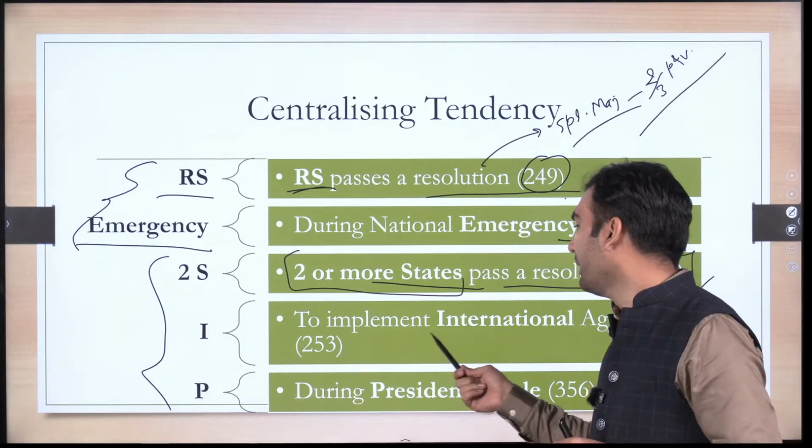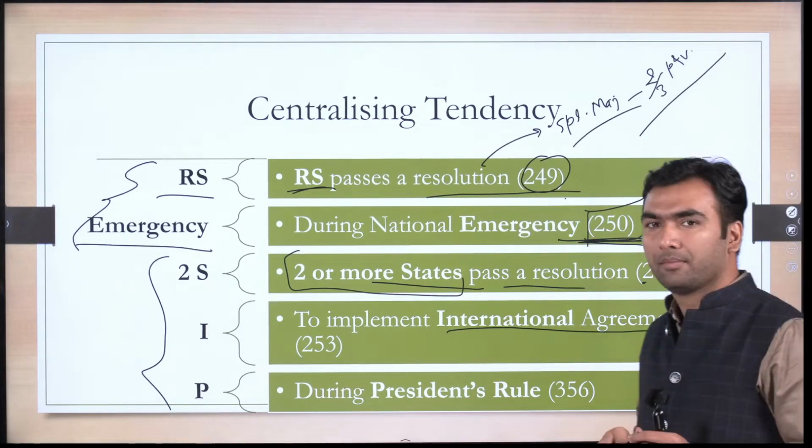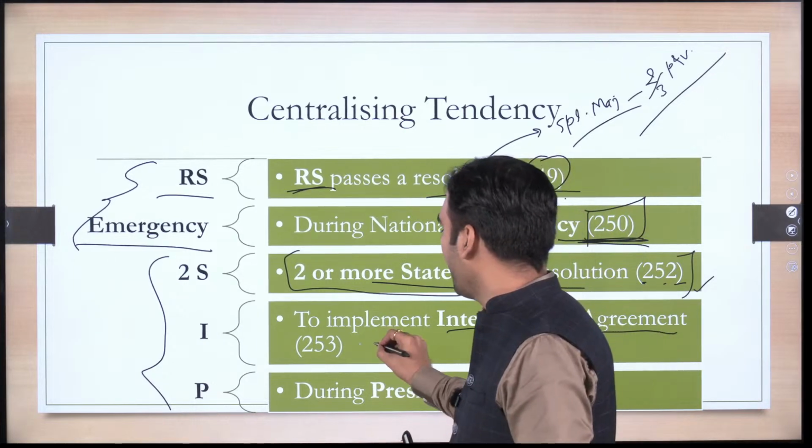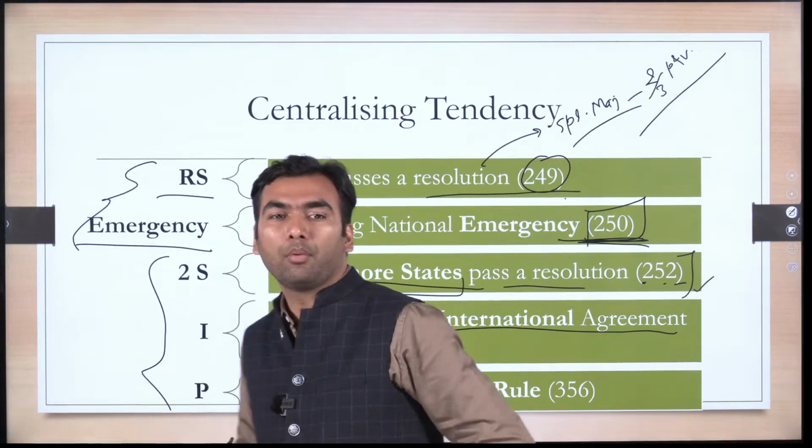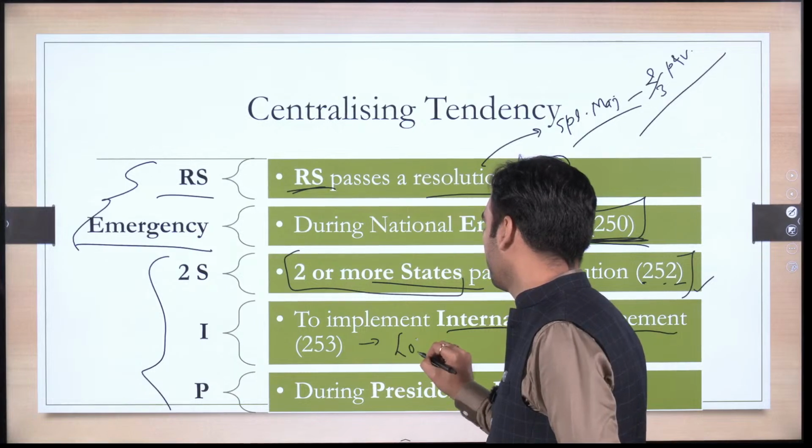I is to implement international agreement. There is a very good example, like we have Lokpal and Lokayukta Act.